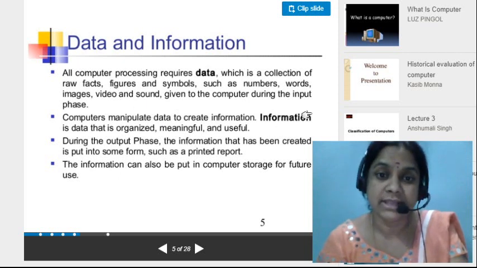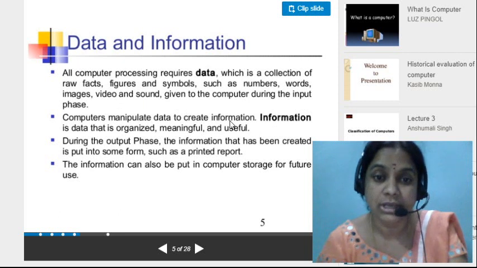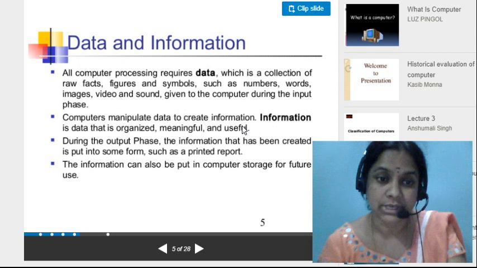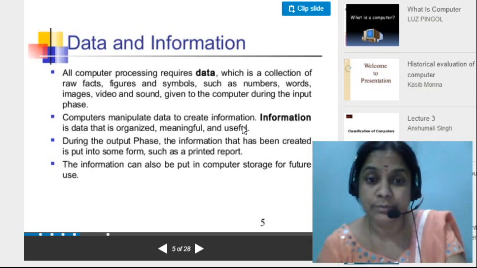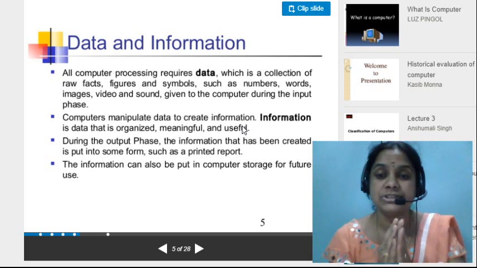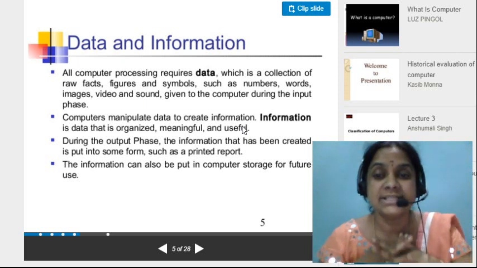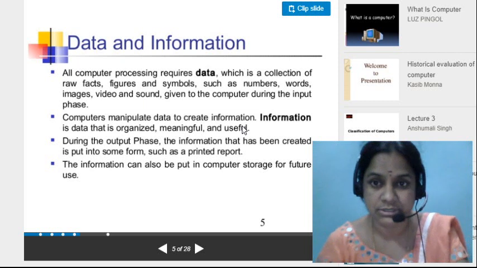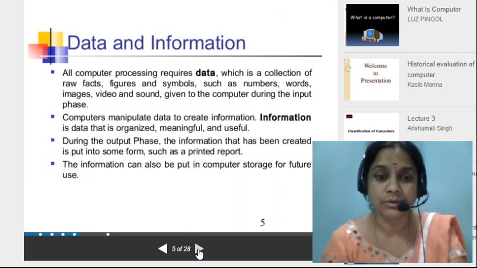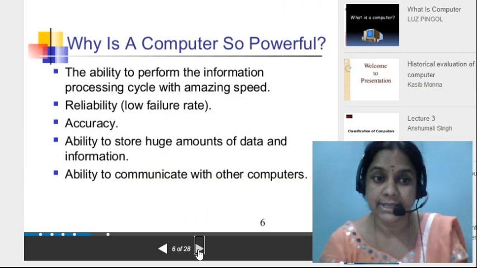What is meant by information? It is meaningful and it is useful. The information can also be put in computer storage for further use. All the information is going to be stored in our system for further use. Okay. And next here you are going to learn another slide.